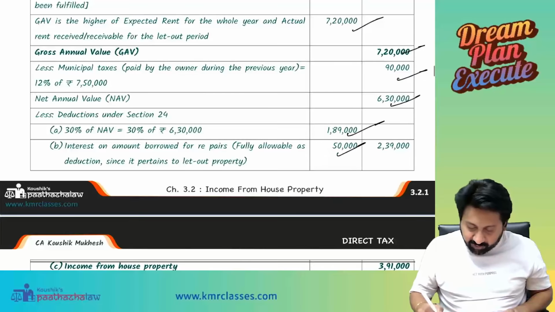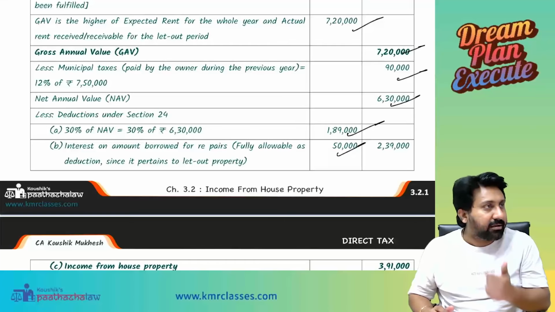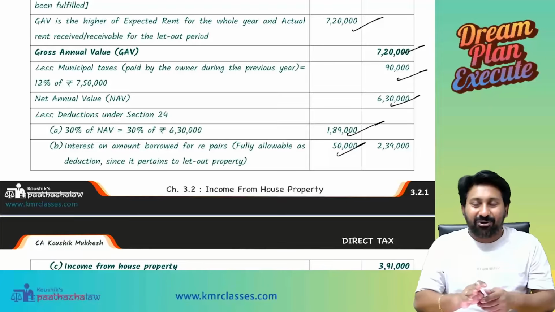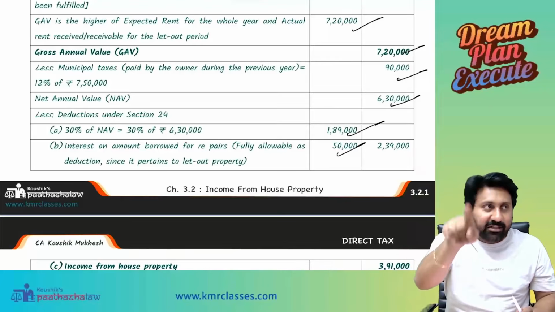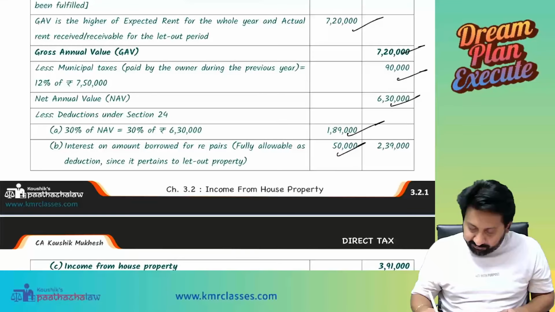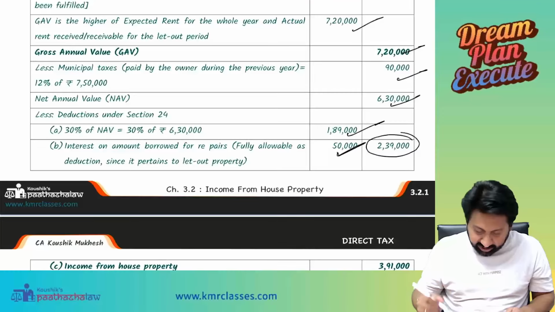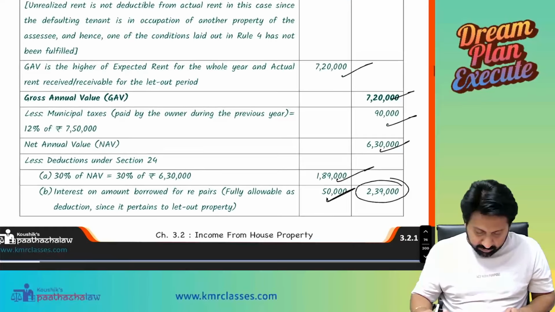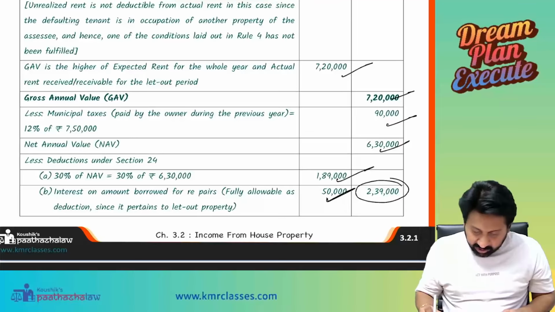Interest is allowed fully. Let-out property, right? Yes, sir. Correct. Let-out, I just now told you, if it is self-occupied only the 30,000 limit is there. So 50,000 allowed. Final answer is 2,39,000. Everybody understood? Yes, sir. Okay, so this is the deduction.